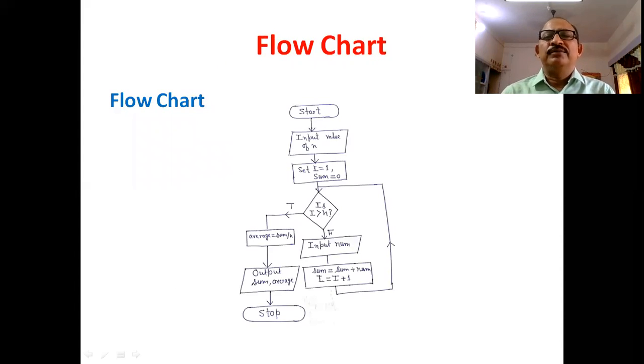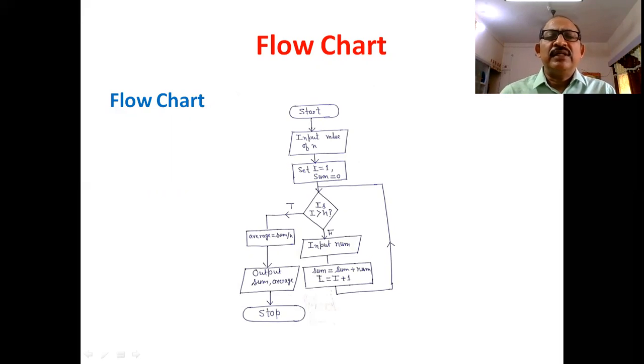Next, flow chart. The start of the flow chart, we will use the rectangle with rounded corners. Next, we will use a parallelogram to input the values, input value of n. Next step, we will use the rectangle for processing, arithmetic processing.